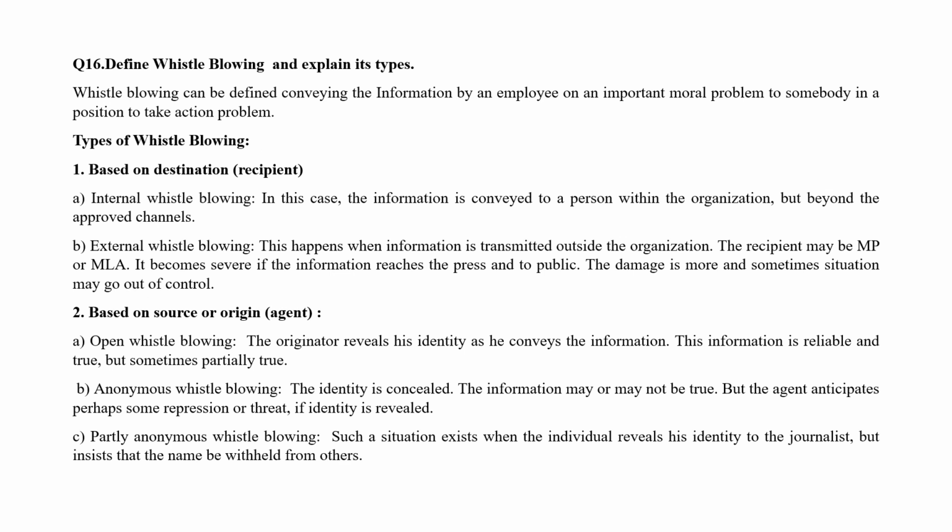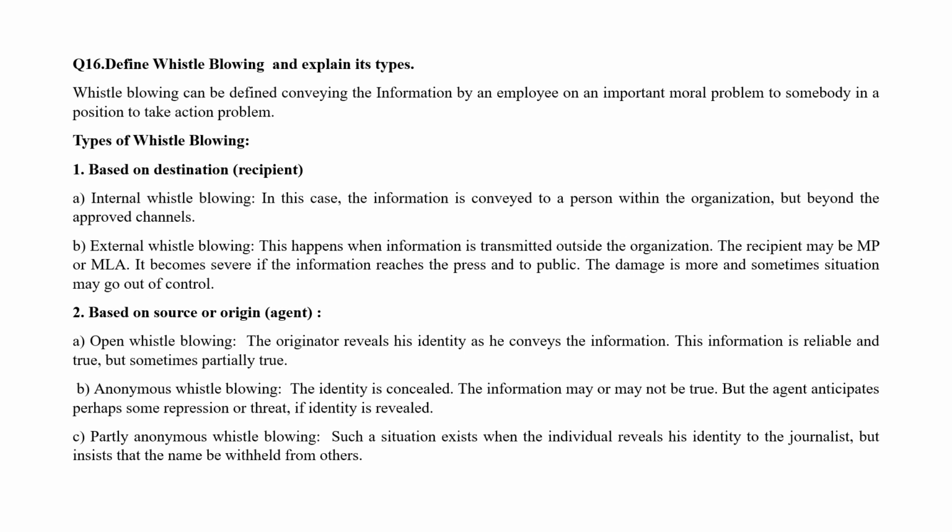So first, based on destination, two are there. Internal whistleblowing: in this case, the information is conveyed to a person within the organization but beyond the approved channels. External whistleblowing: this happens when information is transmitted outside the organization. The recipient may be an MP or MLA. It becomes severe if the information reaches the press and public. The damage is more. Sometimes the situation may go out of control. So like this, two are there, internal and external whistleblowing.